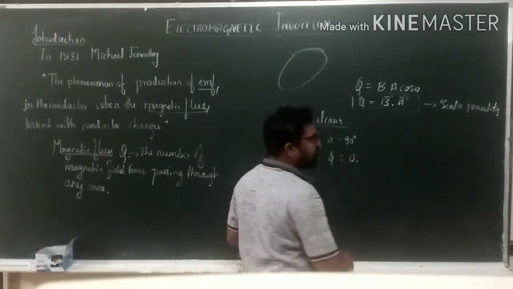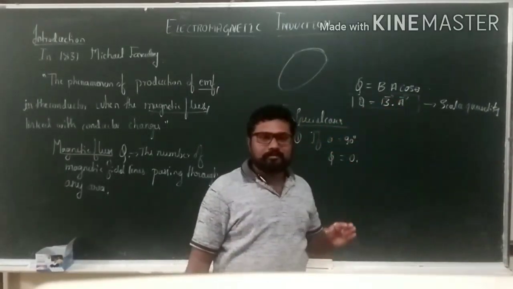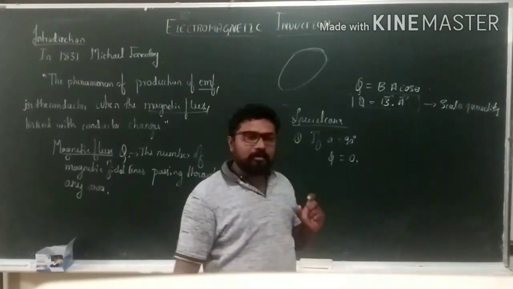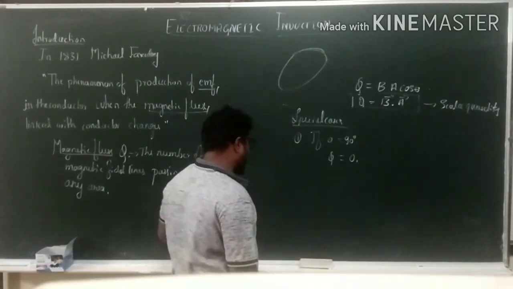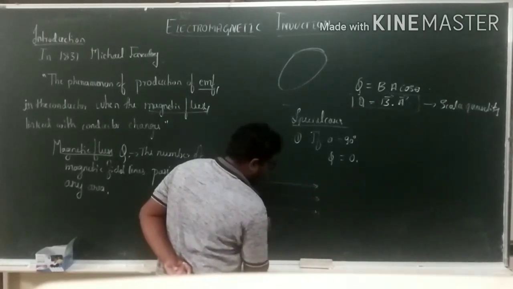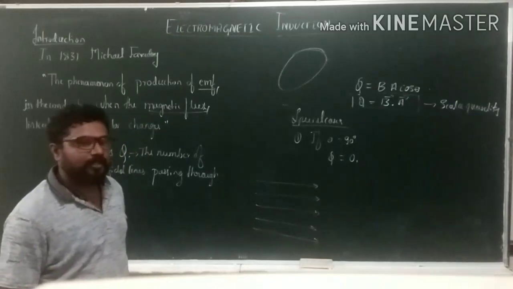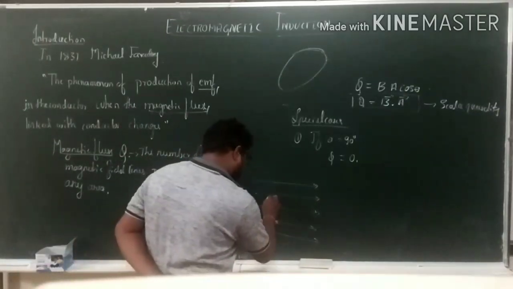0. Flux becomes 0. Yes, cos 90 is 0. Is it clear? How does it become 90? Yes, see, let us see. This is the magnetic field line. This is the magnetic field line. Here, a substance is kept like this.